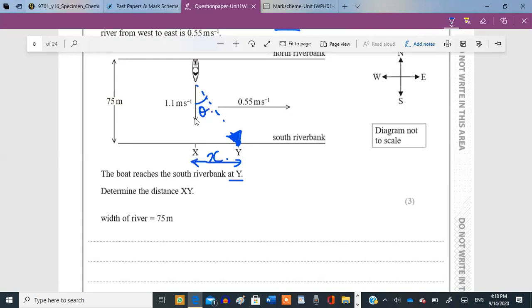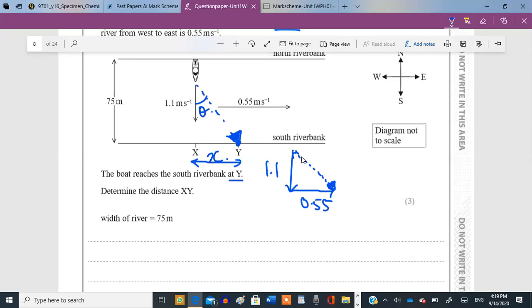You pick up this velocity, 1.1, and place it over here in the direction given to you, from north to south. And then this velocity, 0.55, you place at the head of this vector. Now you have a triangle, but this triangle cannot be used to calculate the length of xy. So what to do?